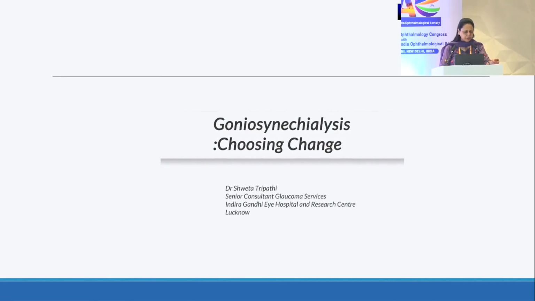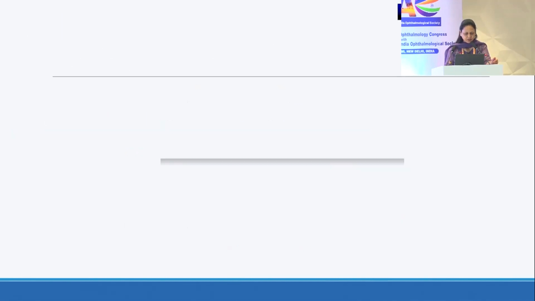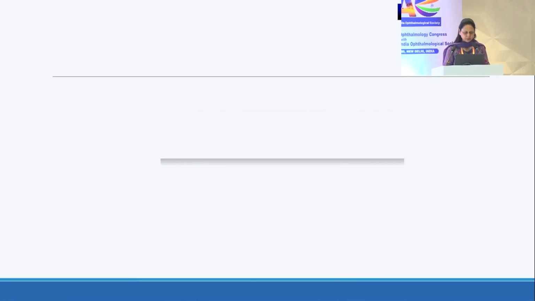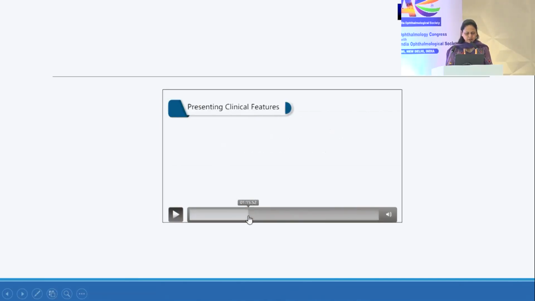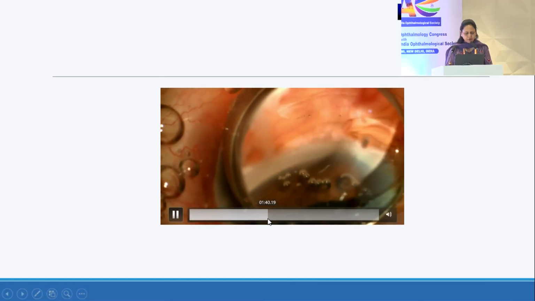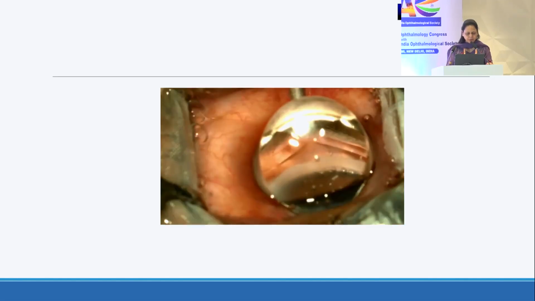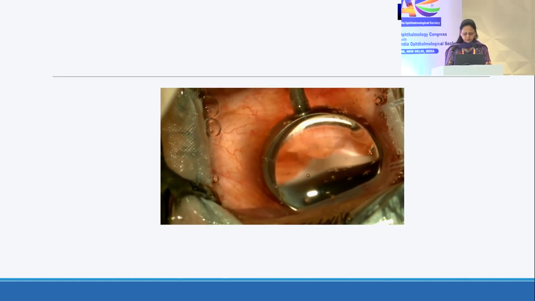And here we start with the journey. So the first case I'm going to show you is a simple releasing of the peripheral anterior synechiae through a simple cyclodialysis spatula. As you see, this was a case of a 67-year-old gentleman who presented to us with advanced cupping. So after performing the cataract surgery for him, we went ahead and placed the gonio lens over the cornea after placing the visco. This was the visualization of the angle we were getting.